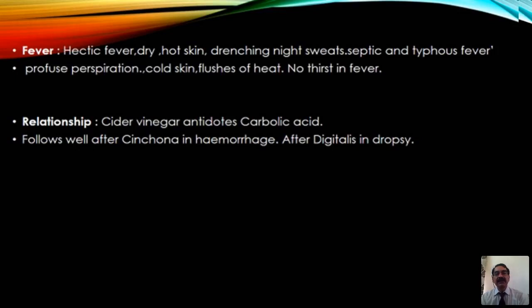Cold skin, flushed with heat, no thirst during fever. This is the characteristic symptom of acetic acid. And as for the relationship, cider vinegar antidotes carbolic acid. This is one of the specific relations. It follows well after cinchona in hemorrhage, after digitalis in dropsy.